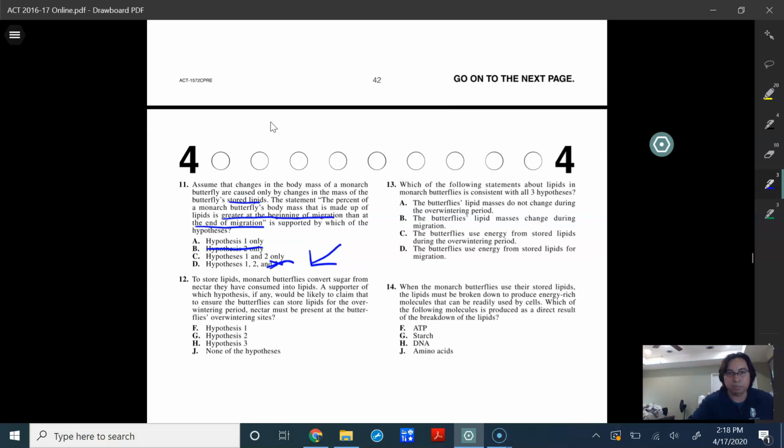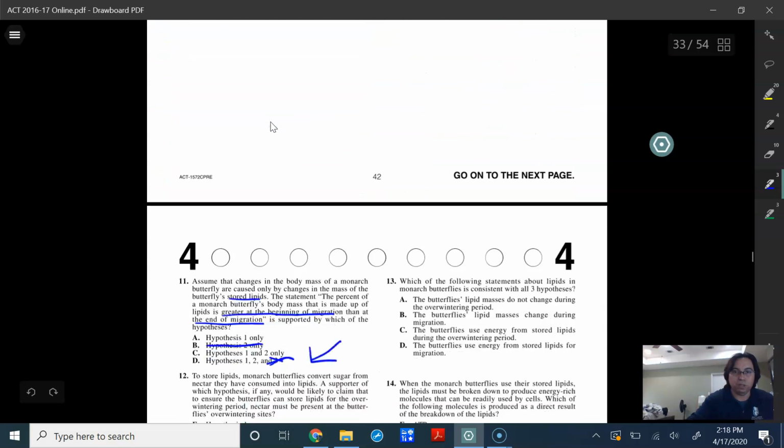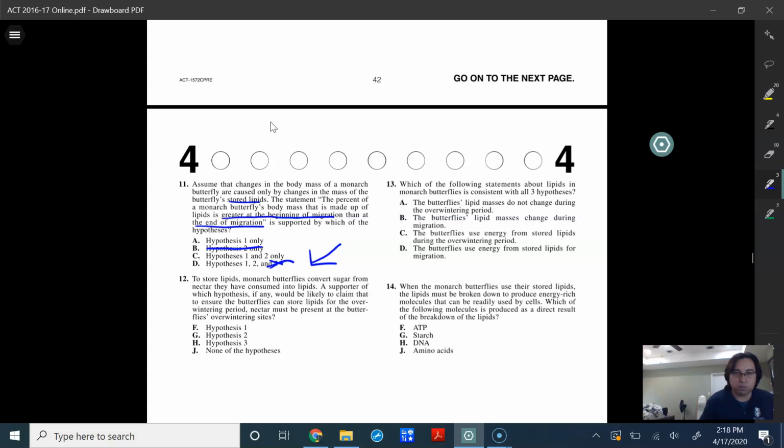So really we're just looking at 2 here now. And 2 says the butterflies store lipids before they begin their migration. During migration, stored lipids are converted to energy. Lipid mass continually decreases, right? So that statement would then agree with hypothesis 1 and would suggest to us that the answer choice on this one is C and not A.